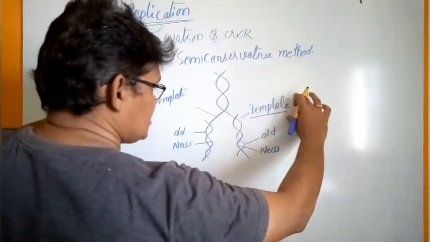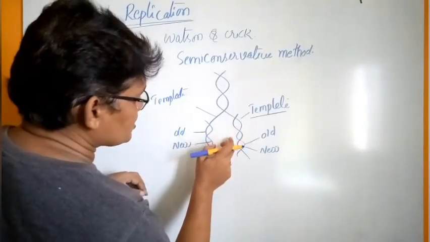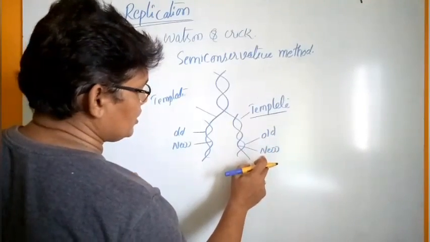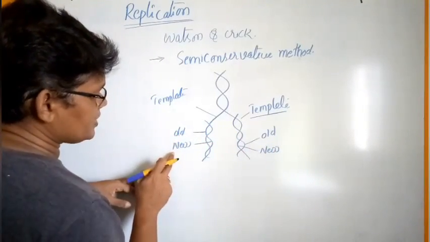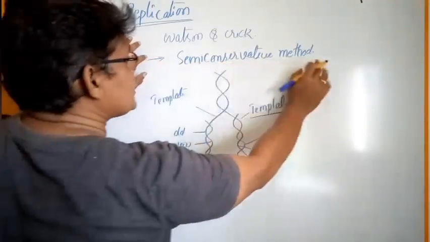Both of these strands are used to synthesize a new strand. So one is the old strand, the second one is the new strand. In the same way, one is old, the second one is new. So this process is called the semi-conservative method.